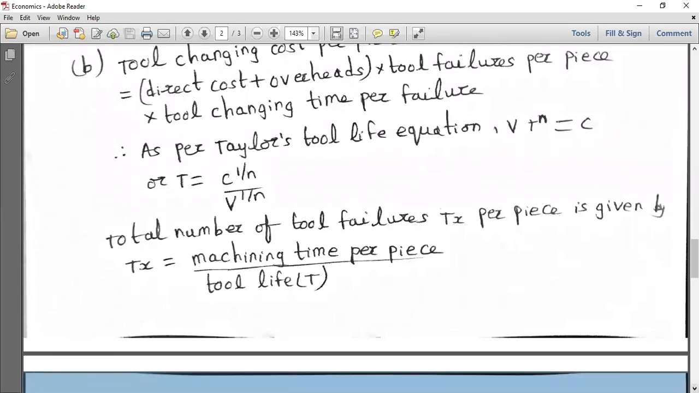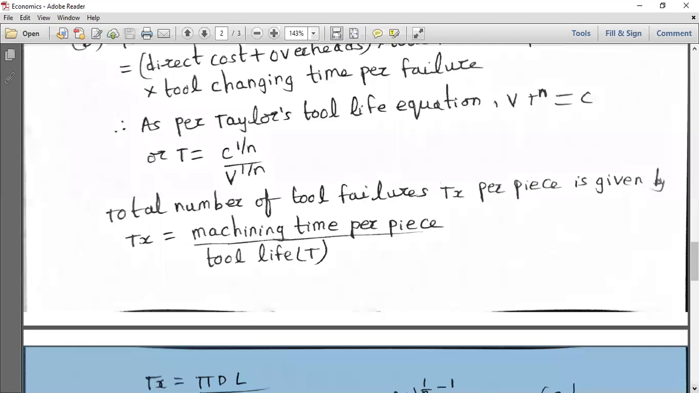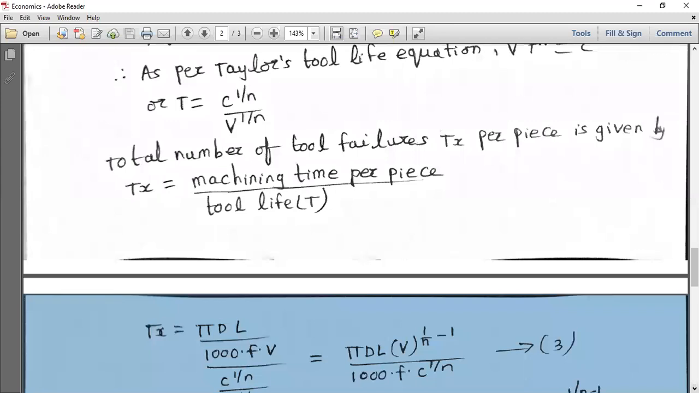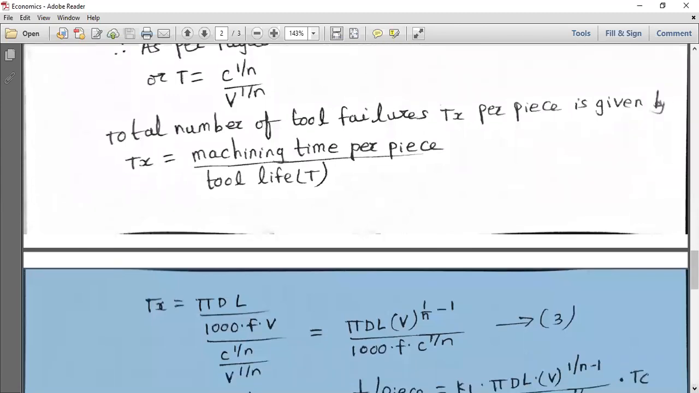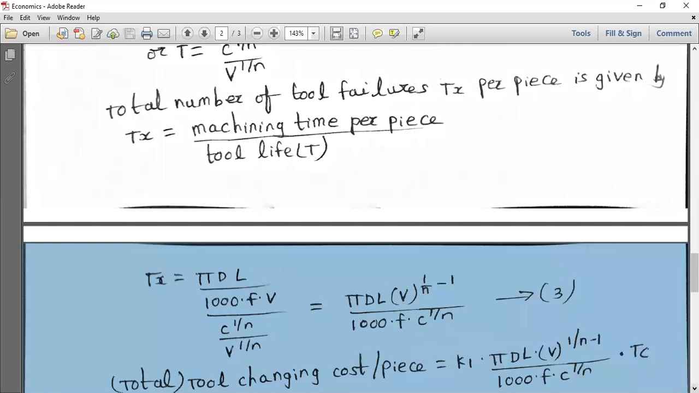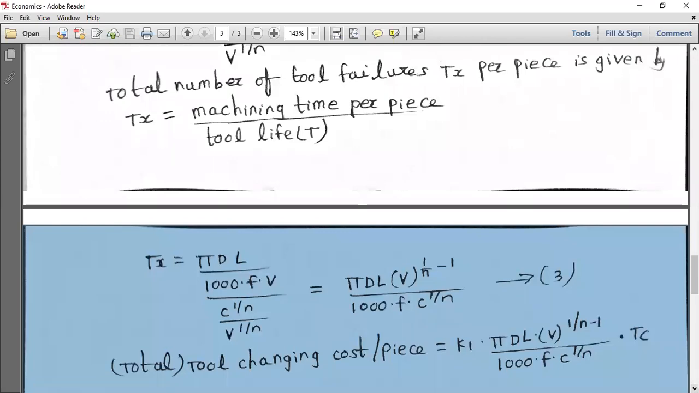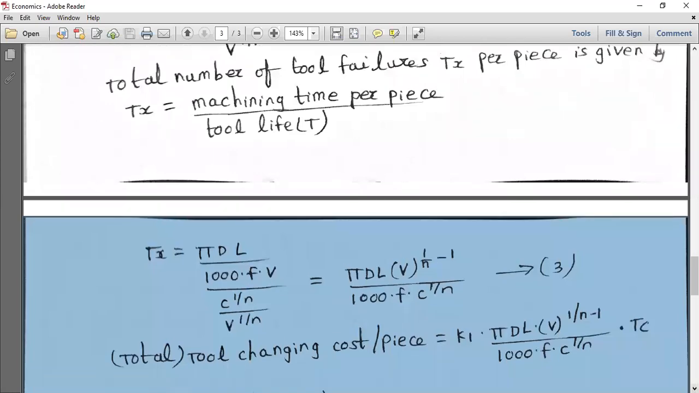You have to take any topic, you have to know each and every part from A to Z. Notations, and Tx is pi D L by 1000 F V divided by tool life. So you can get the third equation. So what is the tool changing cost per piece? Tool changing cost per piece is K1 into Tx into Tc. What is Tx? Tx is the tool failures per piece. What is Tc? Tool changing time per failure.